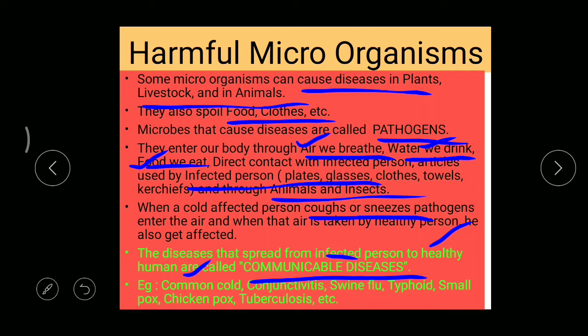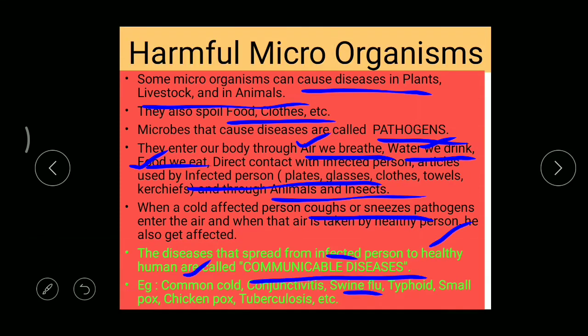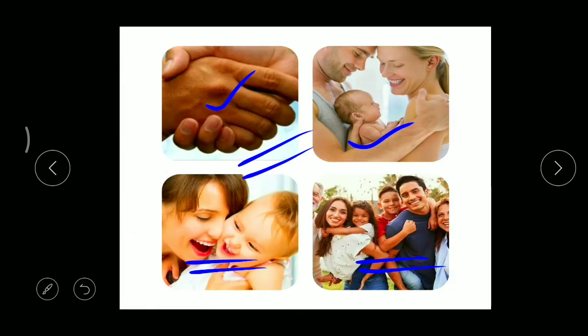Conjunctivitis means the eyes turn red, with more itching and continuous watering of the eyes. Then swine flu, typhoid, smallpox, chickenpox, TB (tuberculosis), and even we can say corona, right? All these are said to be examples of communicable diseases. Got it, children? Right. Okay. Now let's come to the next topic.